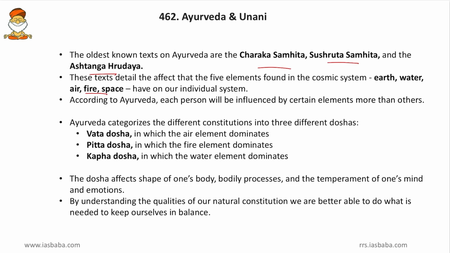Then according to Ayurveda, each person will be influenced by certain elements more than others. Sometimes air will have greater influence, fire will have greater influence, and for some people earth will have a greater influence. For example, for short tempered people, fire has the greater influence. Then cool tempered people will have a greater influence of earth. Likewise, Ayurveda categorizes the different constitutions into 3 doshas, that is Vata, Pitta and Kapha. We have spoken that Vata means blood or the circulatory system, Pitta means the digestive system or the gastric juice, then Kapha means the sputum or the mucus.